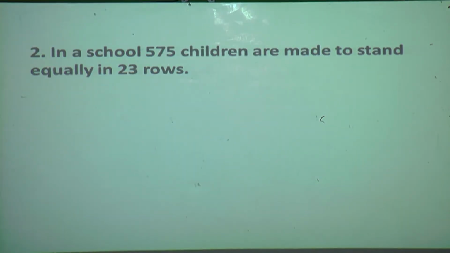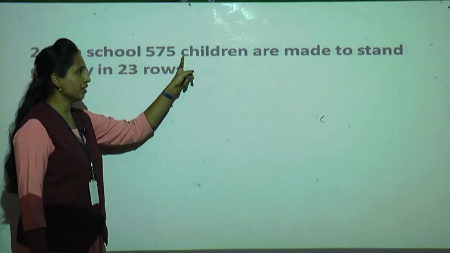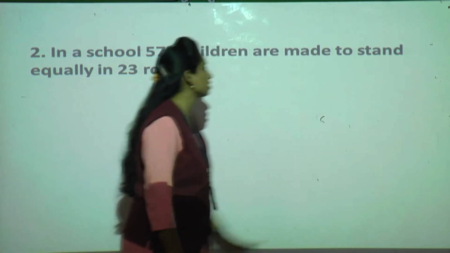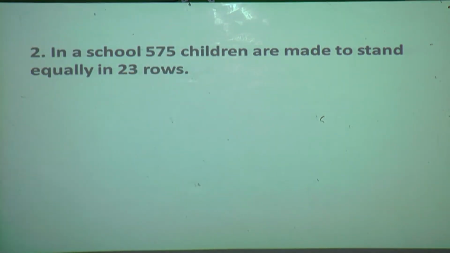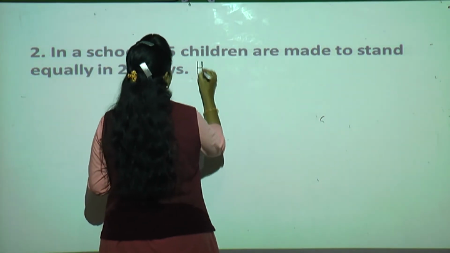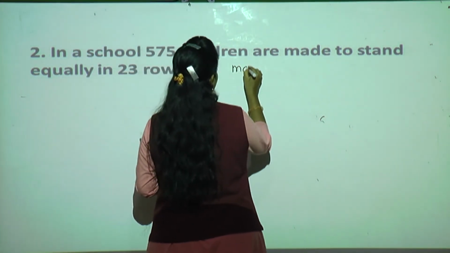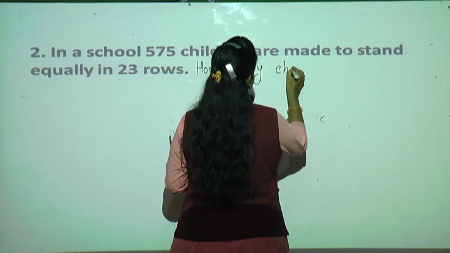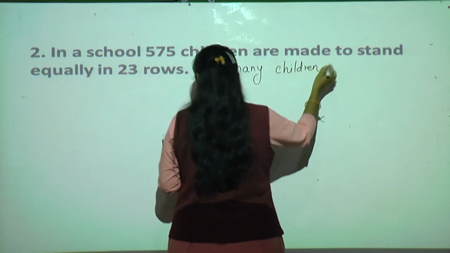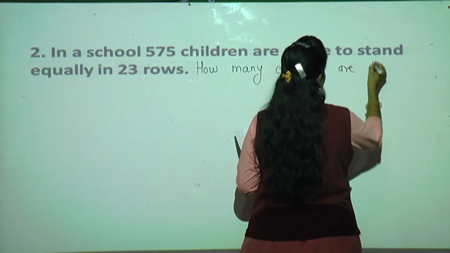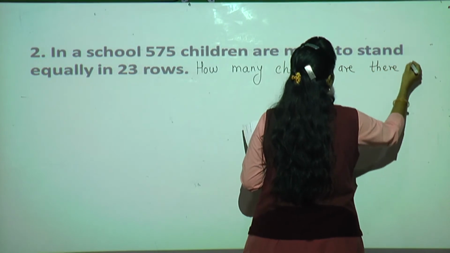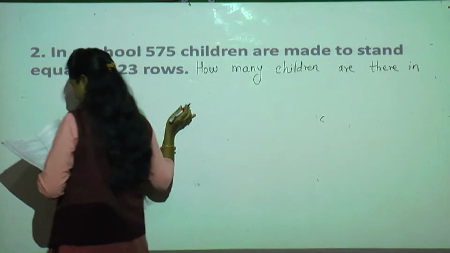See the next question. What is the question? In a school, 575 children are made to stand equally in 23 rows. Okay. So, what we have to find out? How many children are there in each row?